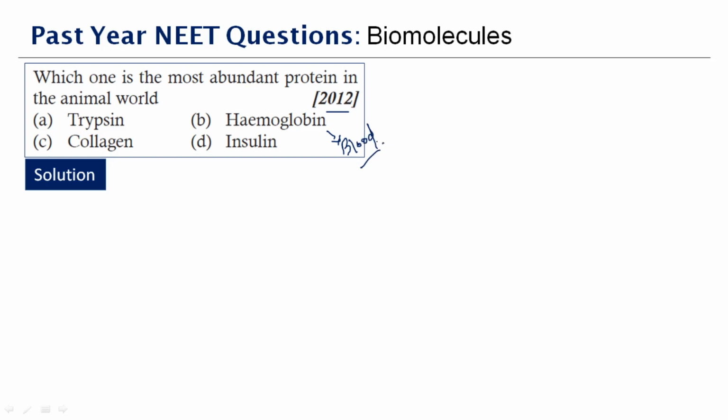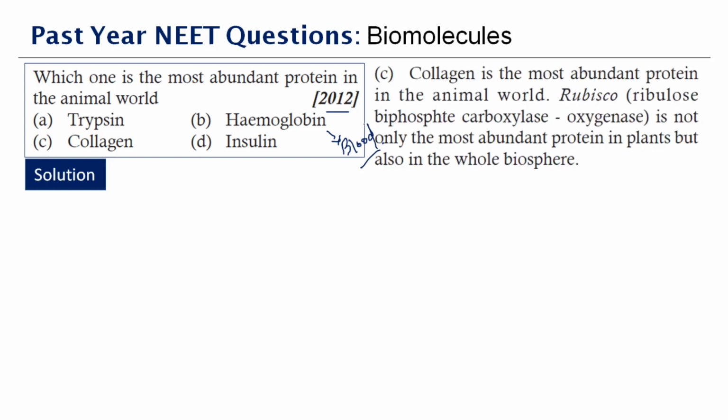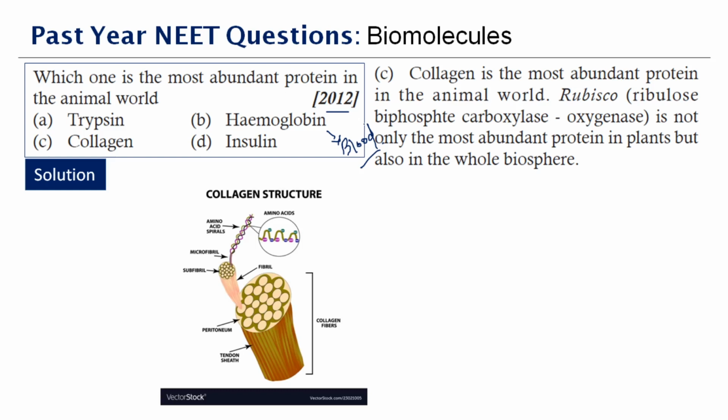Other than that, you have trypsin and collagen. The correct answer is collagen. Collagen is the most abundant protein in the animal world. Ribulose bisphosphate carboxylase oxygenase is the most abundant protein in plants, but it is also found in the whole biosphere. So which is most abundant out of all? If you see, it is collagen. You have the structure of collagen.